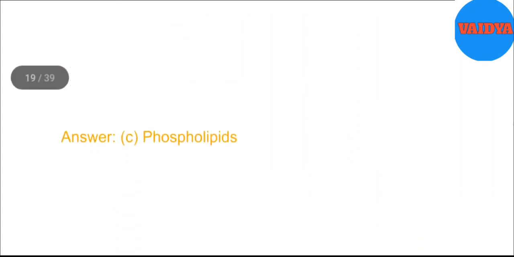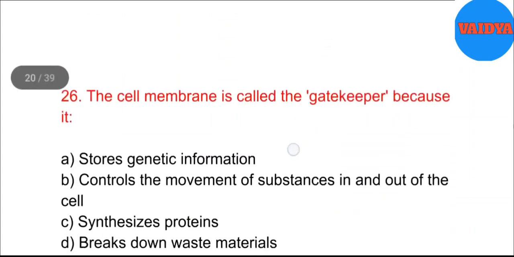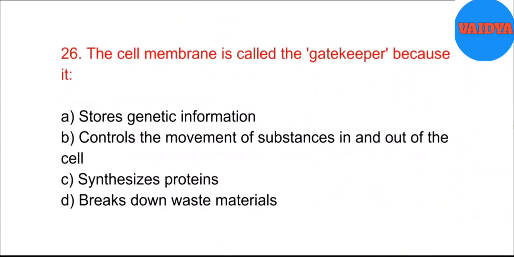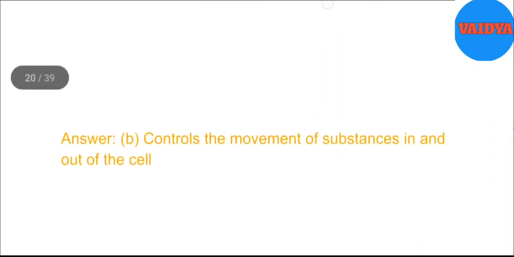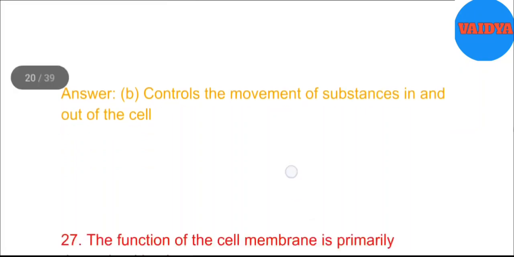Answer: C. Phospholipids. 26. The cell membrane is called the gatekeeper because it A. Stores genetic information. B. Controls the movement of substances in and out of the cell. C. Synthesizes proteins. D. Breaks down waste materials. Answer: B. Controls the movement of substances in and out of the cell. 27.